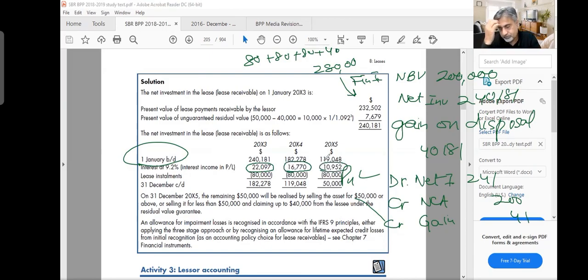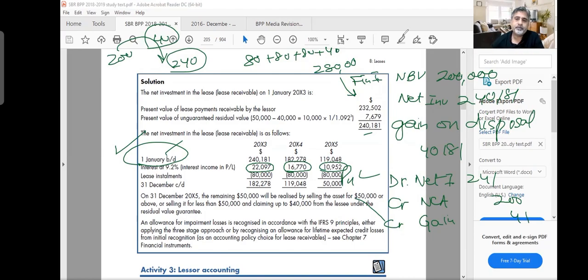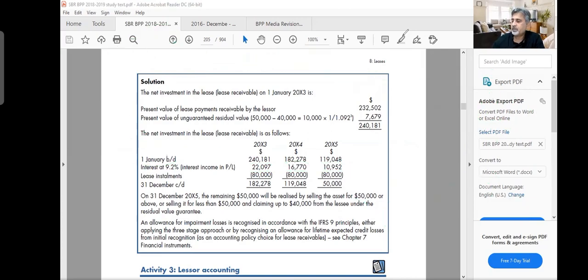So basically, we are recognizing the gain on disposal in the year of the decision of leasing the asset. On 1st of January, here I will record the gain. When I dispose the asset, I derecognize the asset. Asset is not with me. How much was the asset? 200. How much have they promised to give me? They promised to give me 240, the present value in today's terms. So I'm clearly making the 40,000 gain on this transaction on January 1st. I will write it down. And we are recognizing the finance income over the lease period. Yes, so that will square out these differences. This is about lessor accounting.